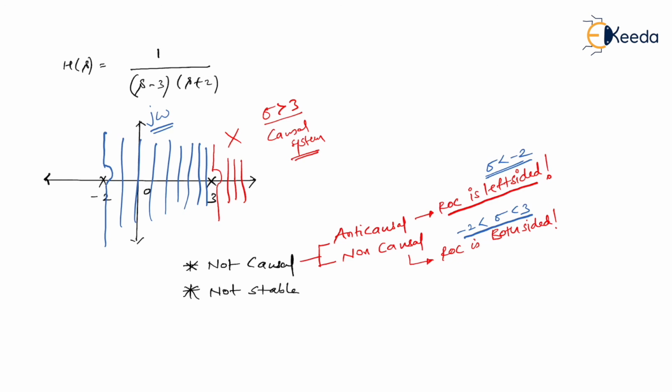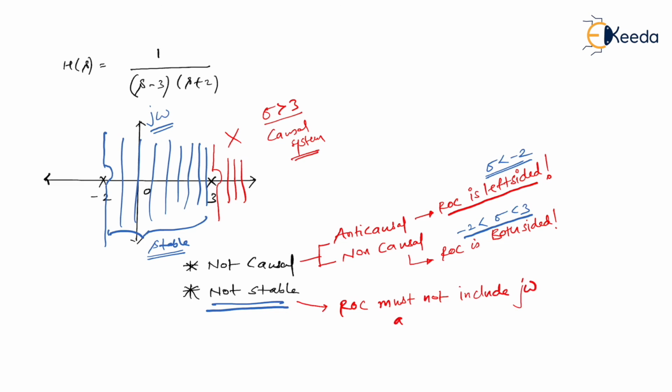Then you will say, sir, how does that matter? If the ROC is including the j omega axis, then if you remember, it is called a stable system, am I right? But they have said that it is not a stable system. What does that mean? If it is not a stable system, it must not include the j omega axis. So the information I get from not stable is that the ROC must not include the j omega axis. I hope you remember this. What does that mean? Even this possibility is false.